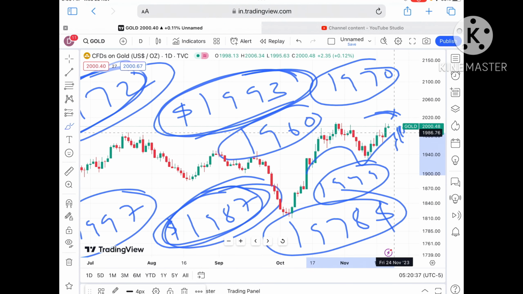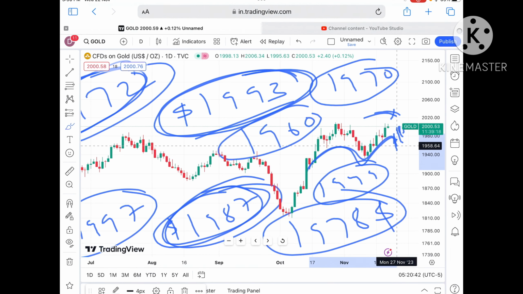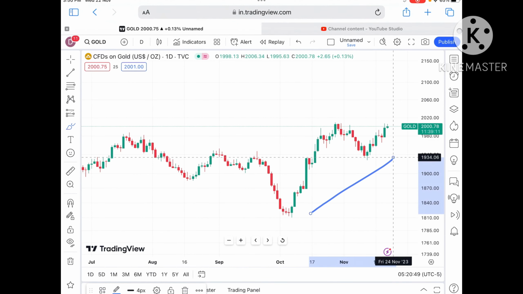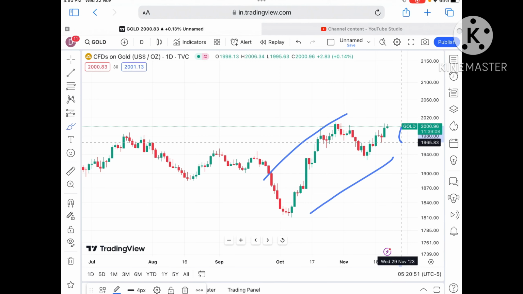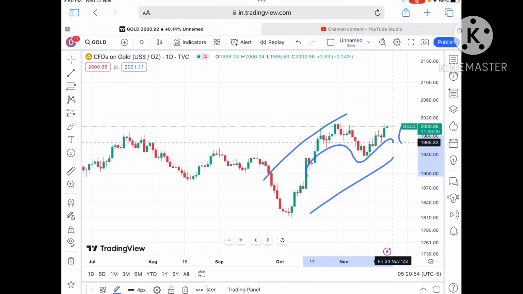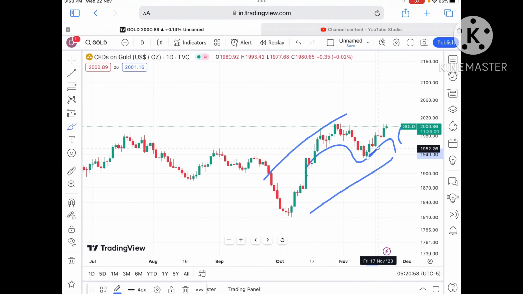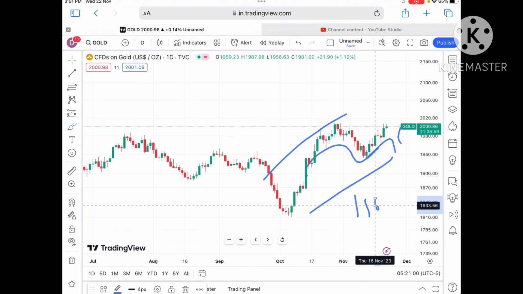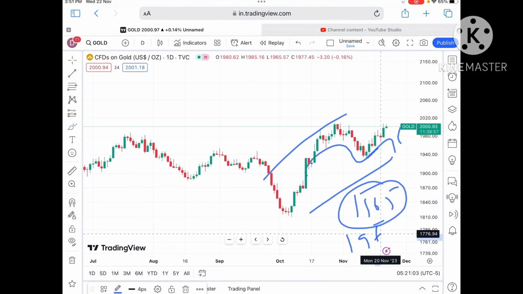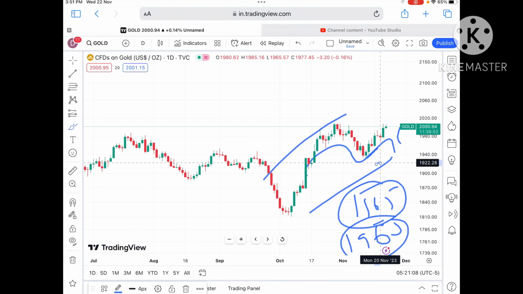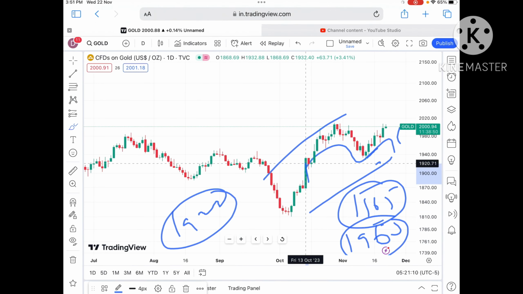As soon as it starts going below this particular level, then a trend will form, so the probability is higher that as soon as it starts going below 1950, a further fall we can see in the price of gold, because this is the pattern forming. Okay, if we go on a monthly basis chart, the overall trend is upside, but if it starts going below a level of 1965, chances will be high that this pattern will create, so the probability is that it will go further down. Okay, if the price falls below 1965 and if it goes below 1953, then there are more chances of a further fall. Okay, the fall can be till a level of around 1922 also.